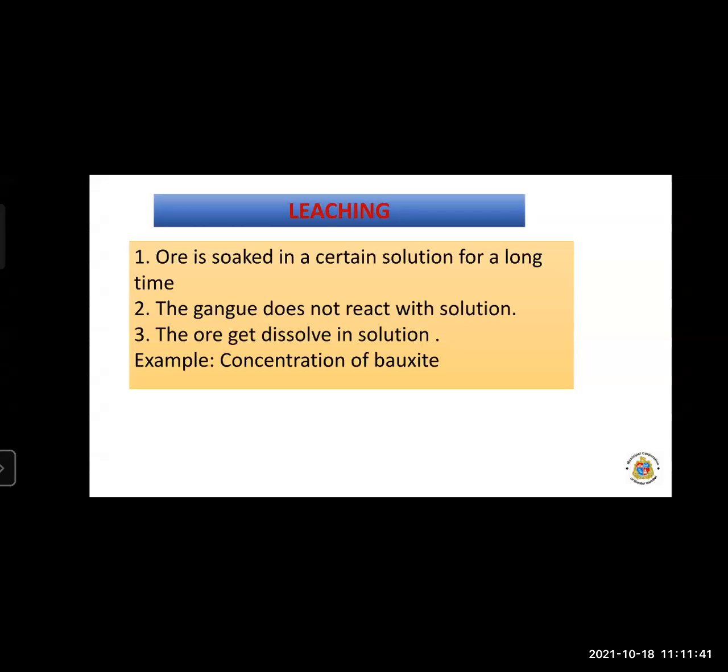So these are the first stage of the basic principles of metallurgy. The basic principle of metallurgy consists of 3 stages: first is concentration of ore, then extraction of metals, and third is purification of metal. We have taken the first stage, the concentration of ore, which has 4 sub stages: first, separation based on gravitation; second, magnetic separation; third, froth flotation; and fourth, leaching.